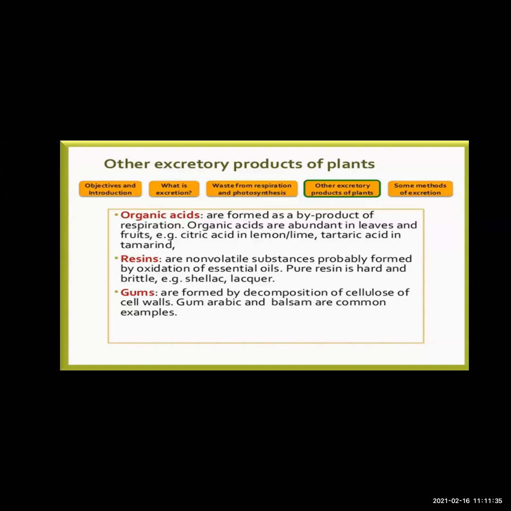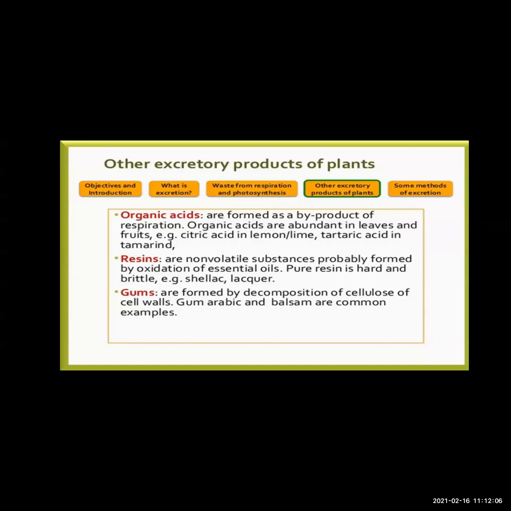In case of plants, whatever excretory material is formed due to diffusion gets collected and stored in the vacuoles of the leaves or in the flowers or fruits, and once they are collected, after some time this part falls down. So here you can see the excretory products which are formed in plants.